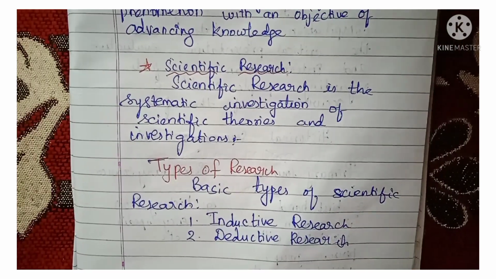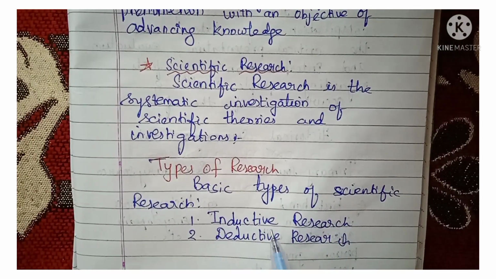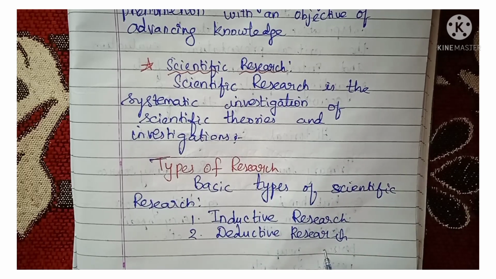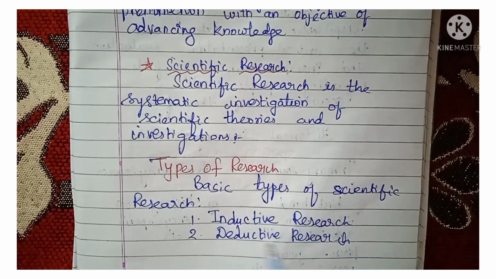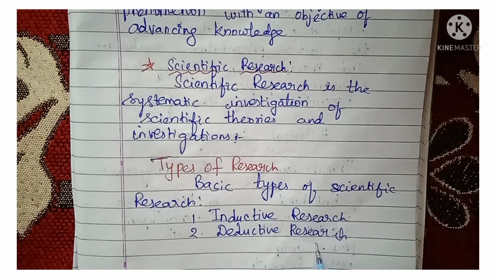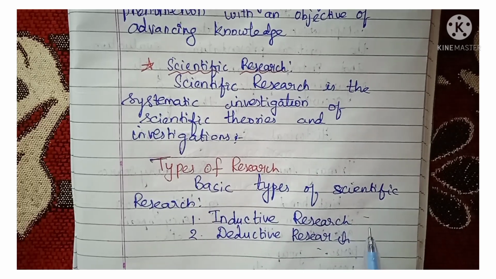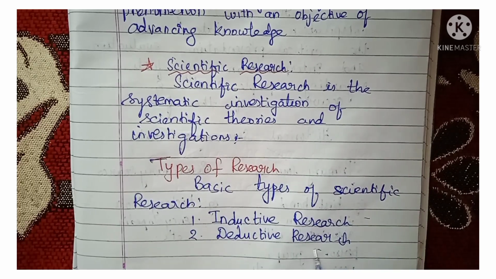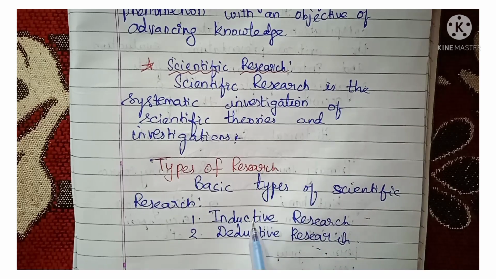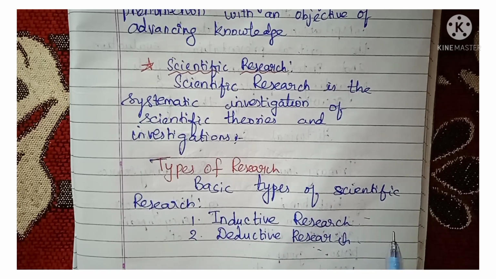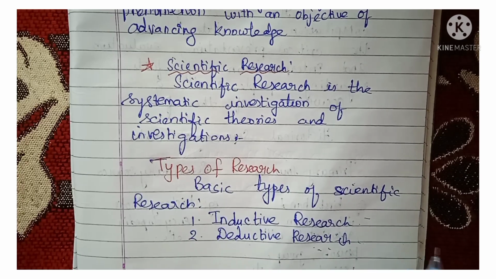You have so many types. The basic types of scientific research are inductive research and deductive research. Inductive research means from specific to general, and deductive research means from general to specific observations. Inductive means specific to general. Deductive means general to specific.